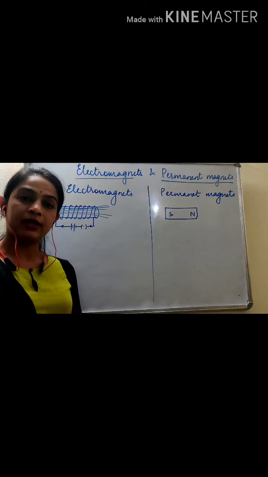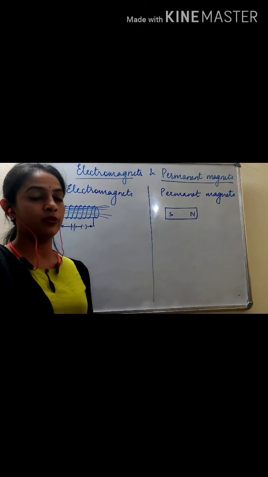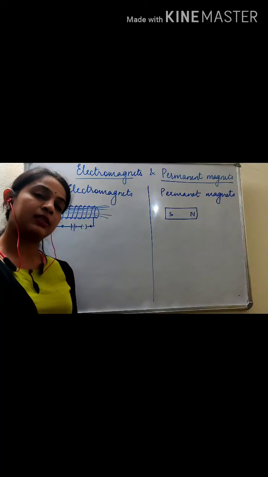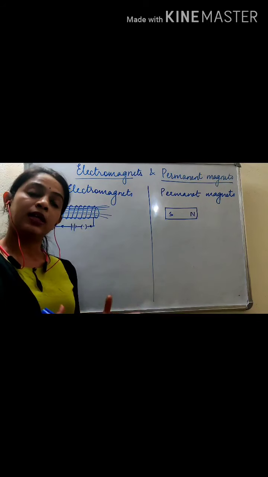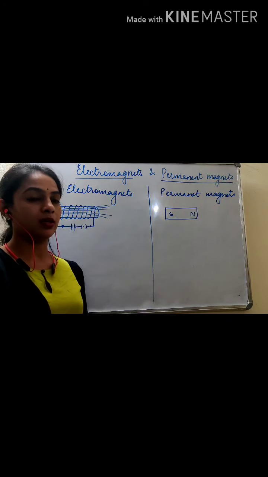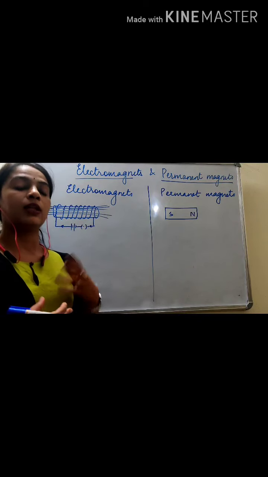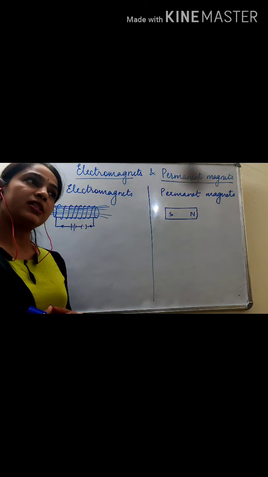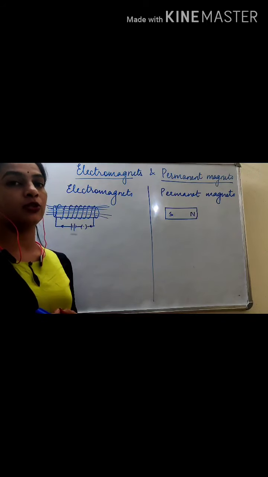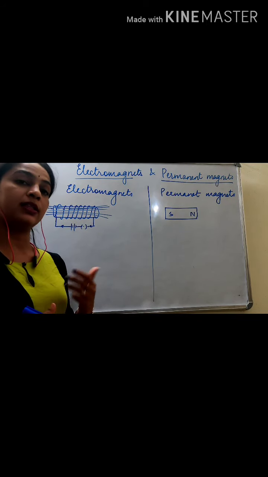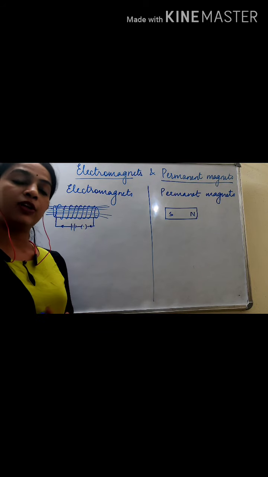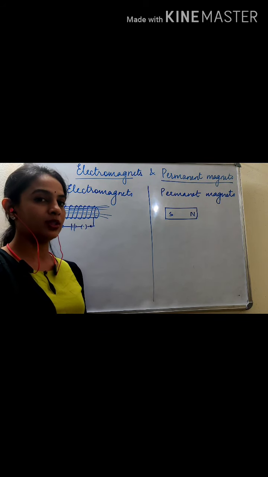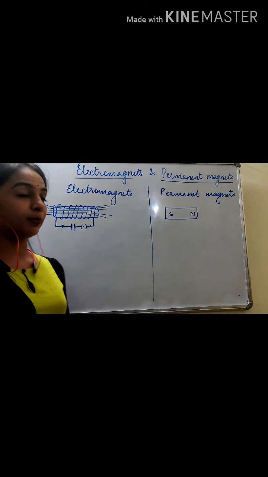What have we studied? We've studied about magnets, the origin of magnets, the history of magnets, then the relationship between electricity and magnetism given by Hans Christian Ørsted, and those activities. Then we studied how to find the magnetic field due to a straight current carrying wire, then the magnetic field due to a circular loop carrying current, then the magnetic field due to a current carrying solenoid. Okay, all this we've studied. Keep revising and complete your notes.